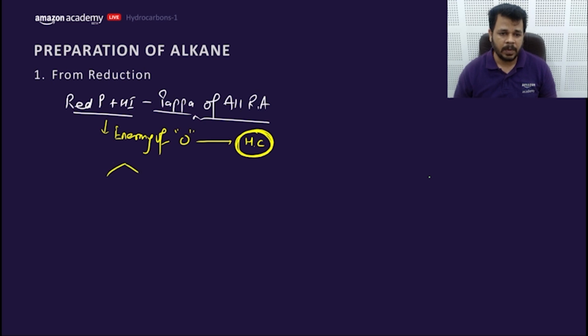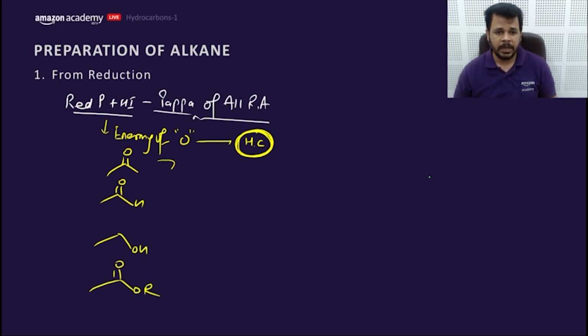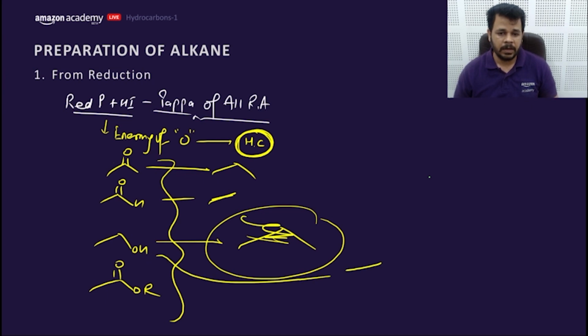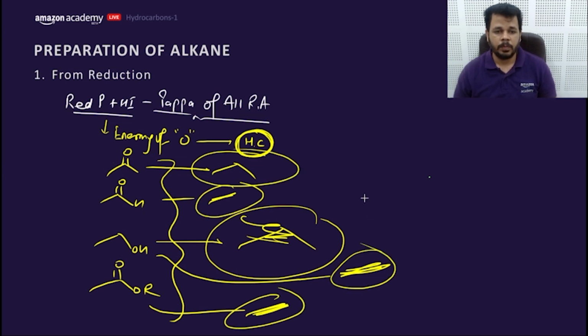Let's take one example. We have ketone, we have aldehyde, we have alcohol, and let's take ether. They all get converted into what? Hydrocarbon. This gets converted into ethane, this into ethane, this into ethane, and this is propane. So this is the enemy of oxygen.